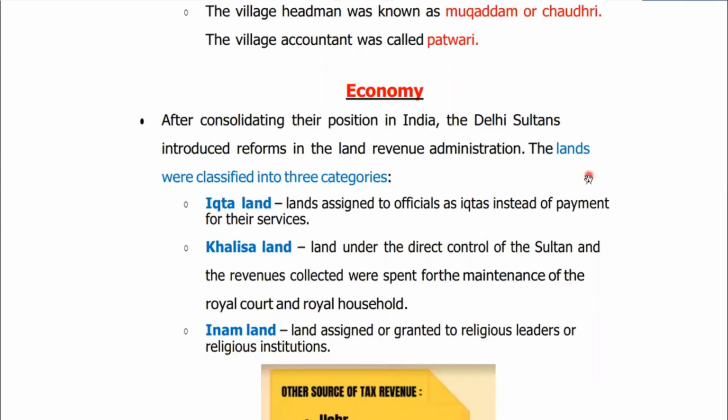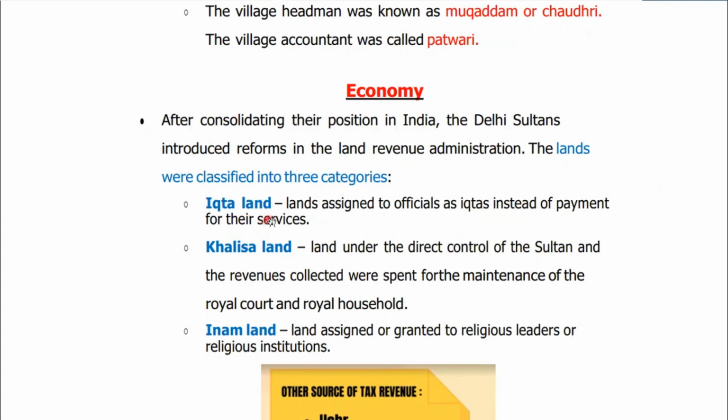Next topic is about the economy or the revenue system under the Delhi Sultanate. Okay, so once again, this is going to be a very, very significant topic. Please pay attention to it. Okay, and here there would be some keywords also. So here we go. After consolidating their position in India, the Sultans of Delhi introduced reforms in the land revenue administration. Okay, so basically they divided the lands into three categories: Ikta land, Khalisa land, and Inam land.